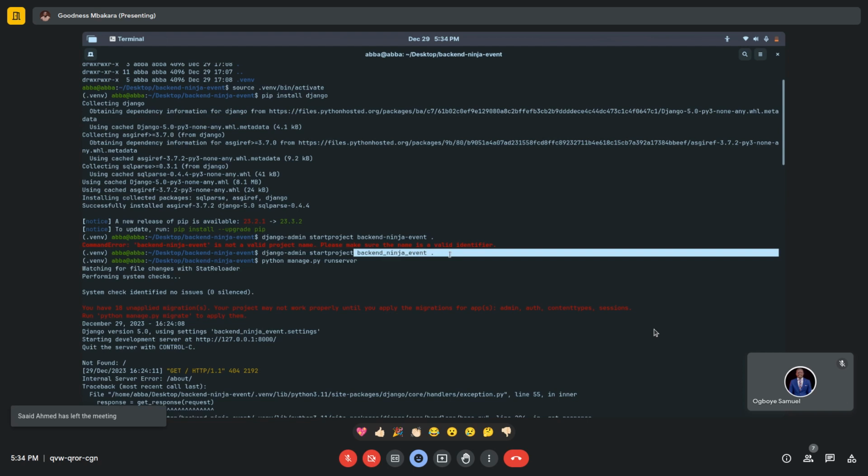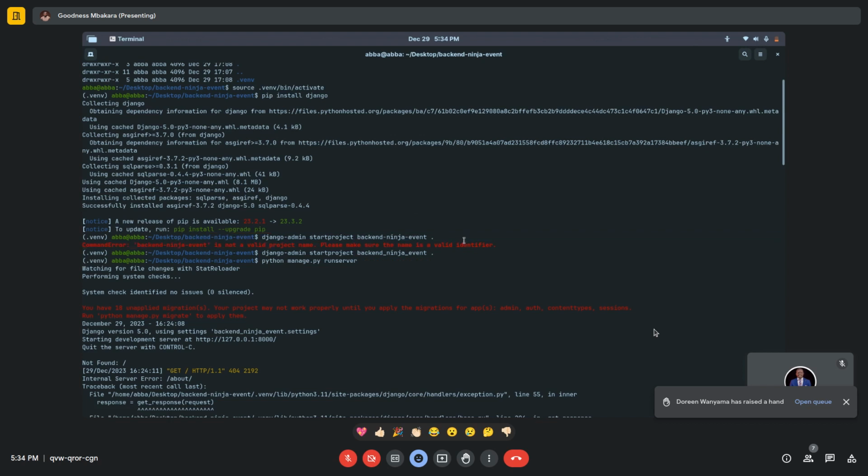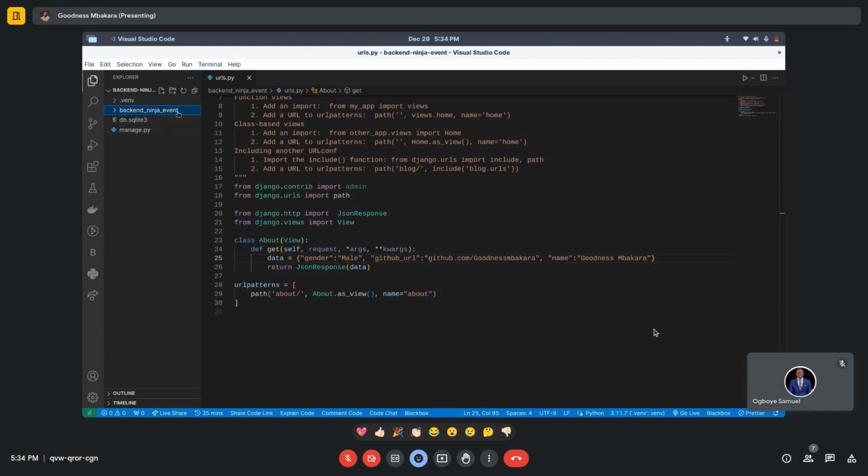So back to our point. These two names do not relate. They are both variables. So now I am saying that inside this directory, you can see that we are in the directory backend ninja, right? When we started our project, we have a new backend ninja events directory as well. But if we did not put that dot, there would have been another backend ninja events directory that now contained these other three files. I don't know if you get me.